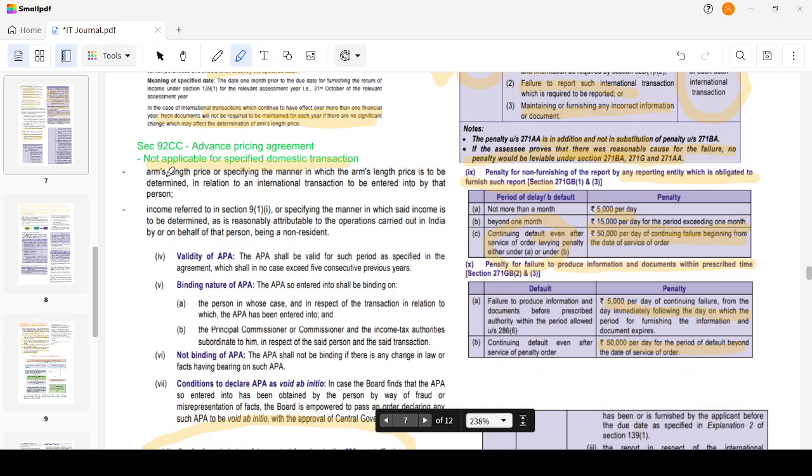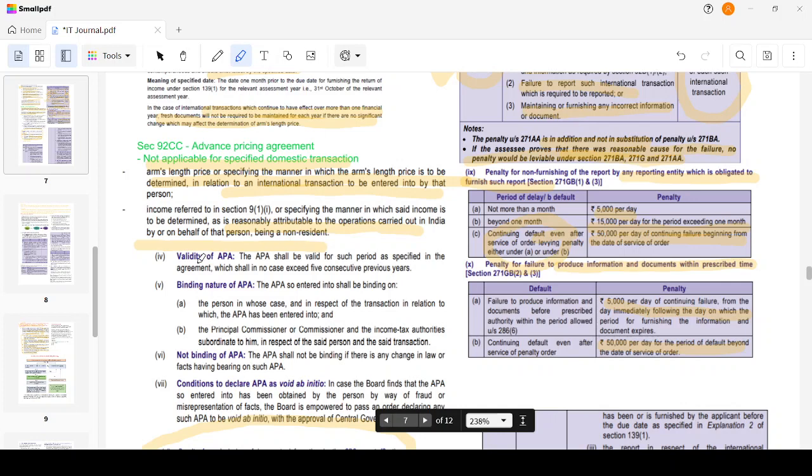So what's advanced pricing agreement? What does it mean? The arm's length price will be determined or specified, the manner in which the arm's length price is to be determined in relation to international transaction to be entered by that person. Either the arm's length price will be determined or the manner in which the arm's length price has to be computed will be determined. Income referred to in section 9.1 or specifying the manner in which such income must be determined as reasonably attributable to the operations carried out in India or on behalf of that person being a non-resident. If both the parties are non-resident, what is the income which is chargeable in India will be determined.